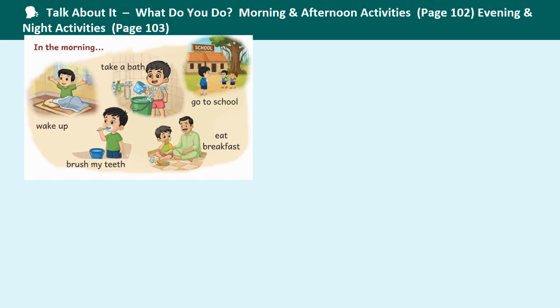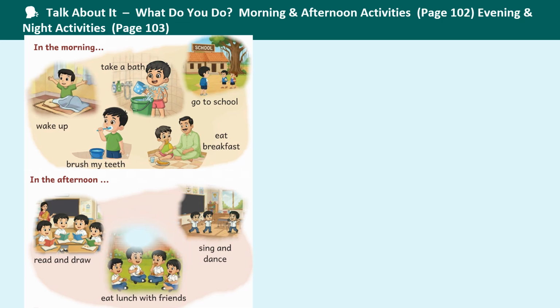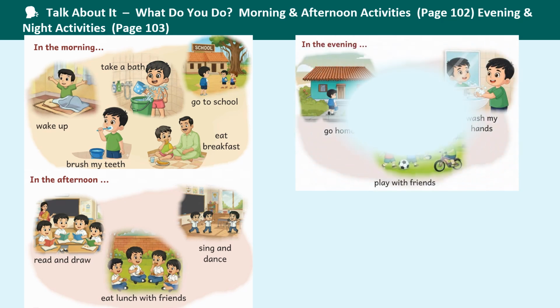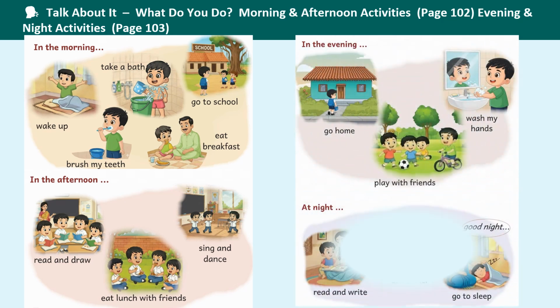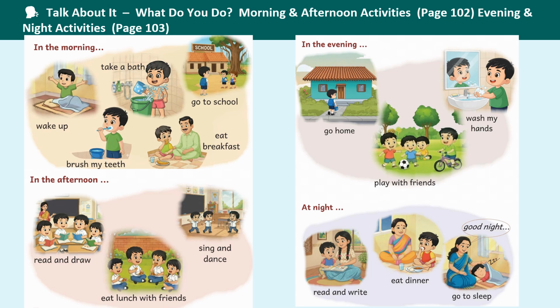So what do you do? Morning and afternoon activities, evening and night activities. So in the morning you wake up, you brush your teeth, take a bath, eat breakfast and go to school. In the afternoon, read and draw, eat lunch with friends, sing and dance. In the evening, you go home, play with your friends, wash hands. At night, read and write, eat dinner, and go to sleep.